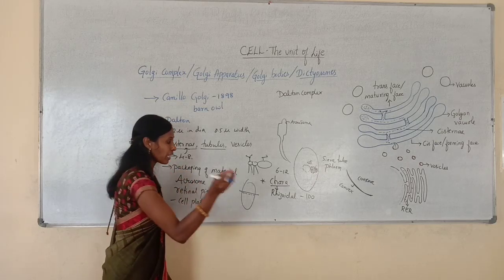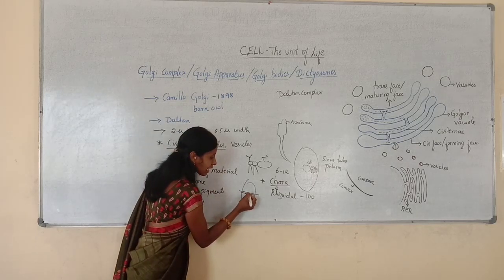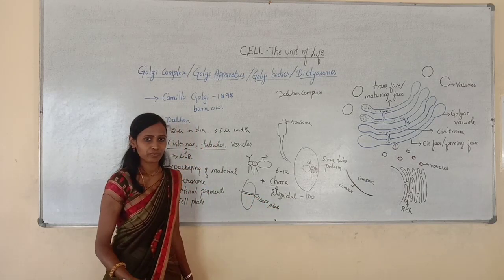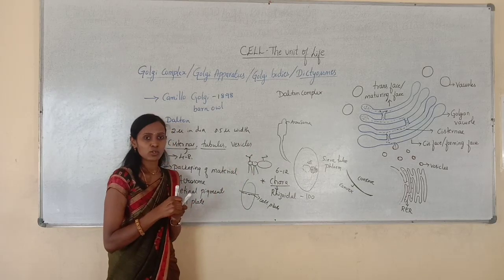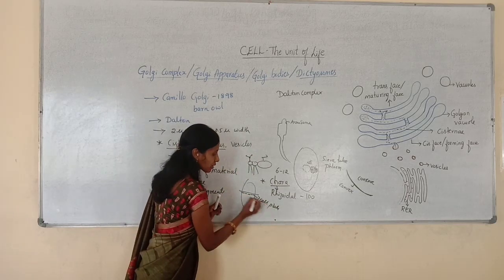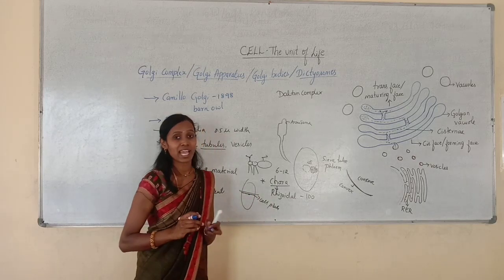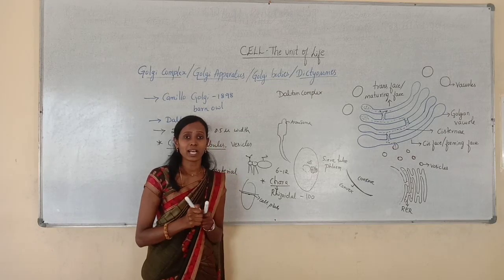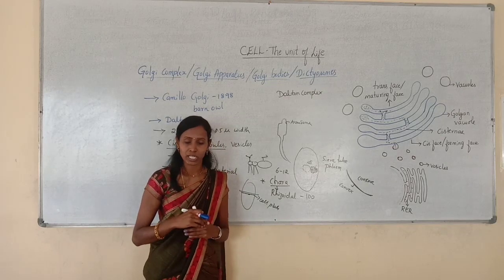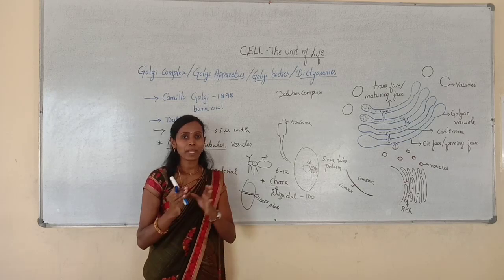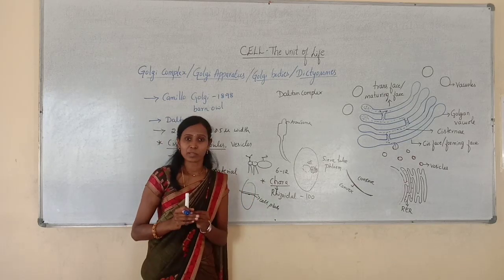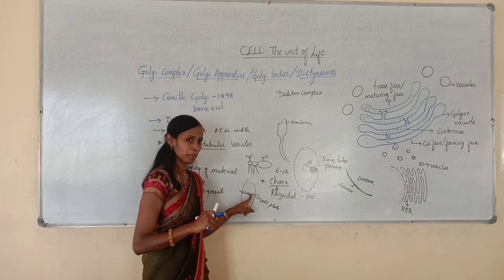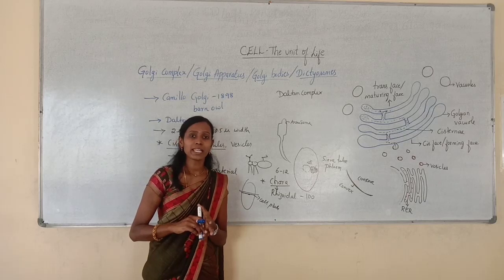The fragments of endoplasmic reticulum and Golgi complex are arranged like this to form the cell plate during cell division. And Golgi complex also helps in formation of middle lamella. So after the cell plate formation, there will be accumulation of calcium and magnesium pectate to form middle lamella. If you can remember, middle lamella is associated with calcium and magnesium pectate. So that accumulation of pectic substances is mainly because of Golgi complex. So it helps in formation of cell plate and even in formation of middle lamella.